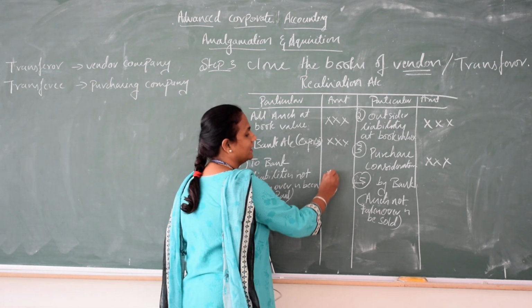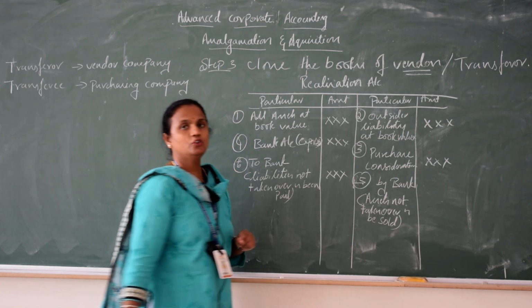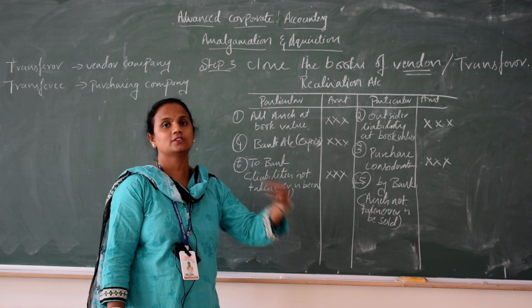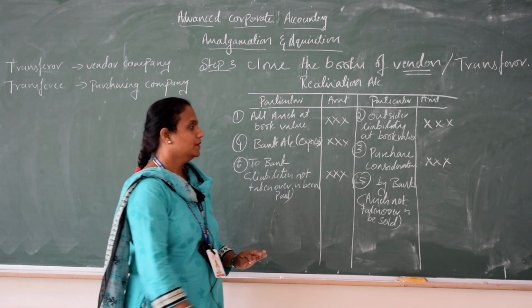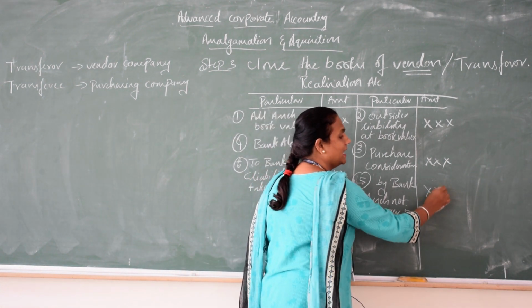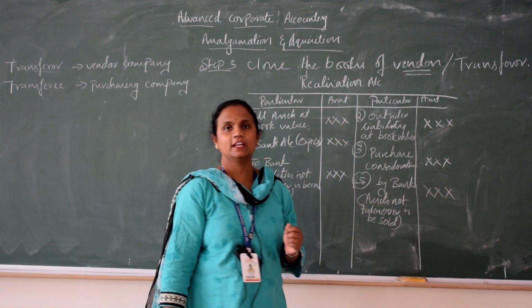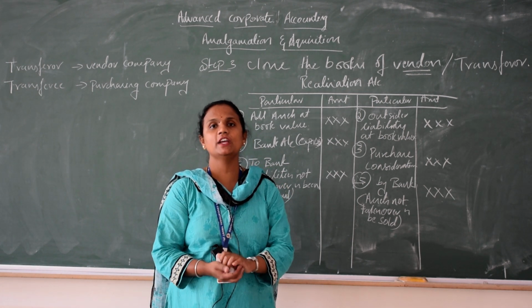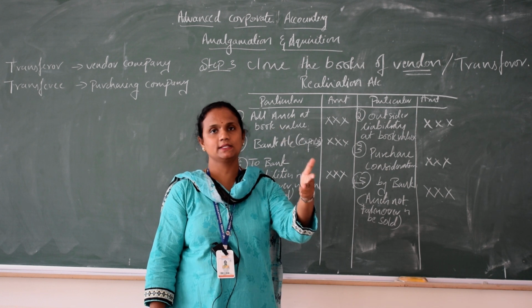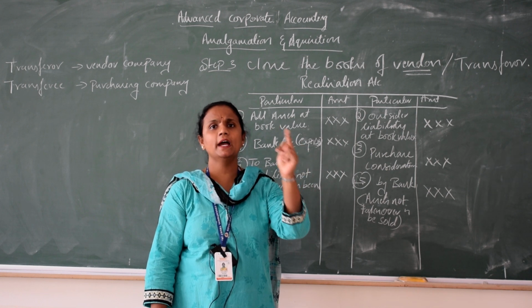So again you will get the amount here, that is the cash account, because our bank account is credited as the amount is going out. After this, very important, preference share capital. Whenever we issue shares, we issue shares at par, premium or discount.